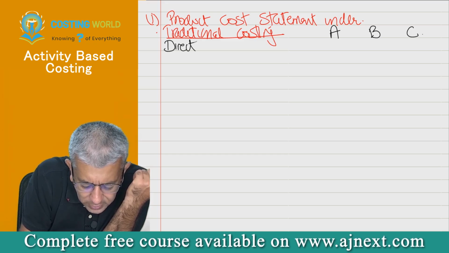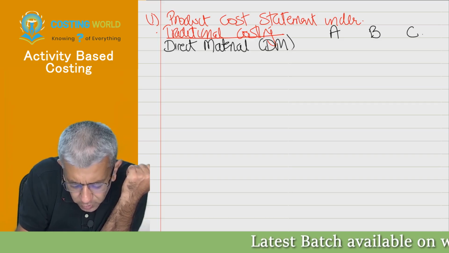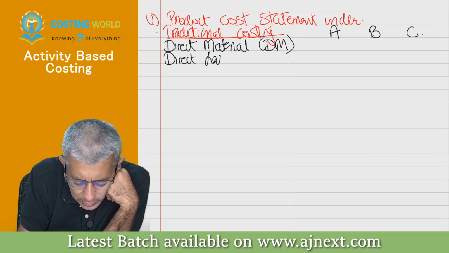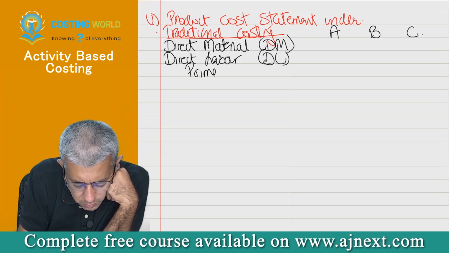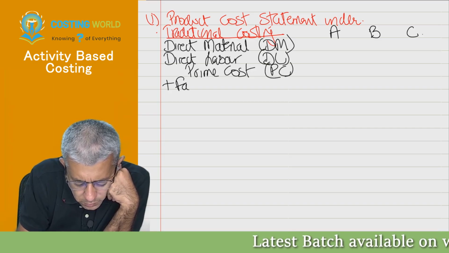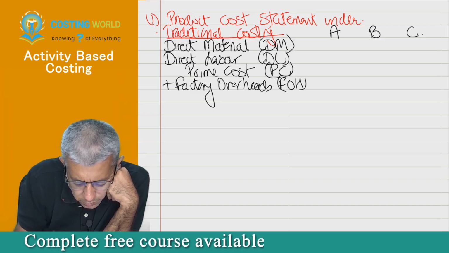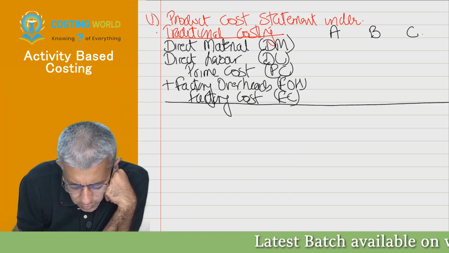Okay, you all write down like this, direct material. In bracket, you can write down the short form. So therefore, now we can use the short forms. Direct labor, prime cost, add factory overheads, that will give you factory cost.